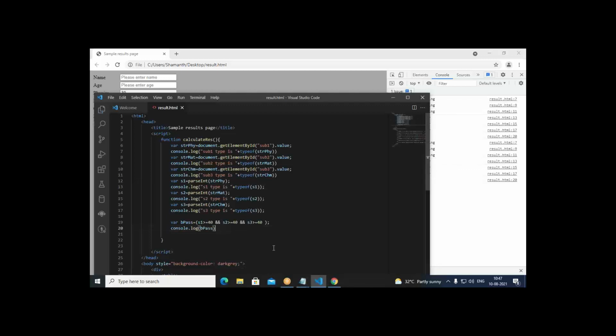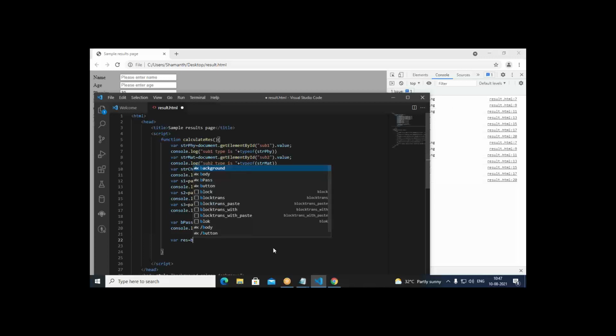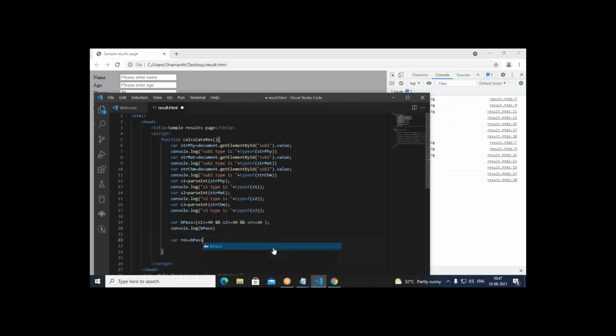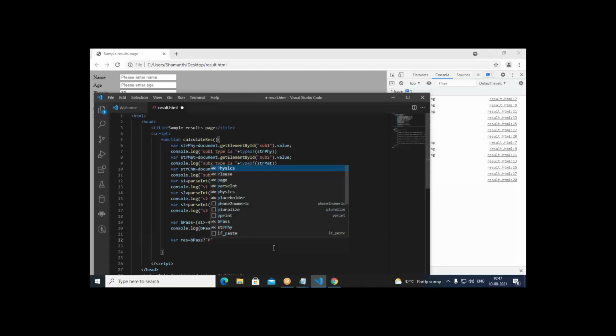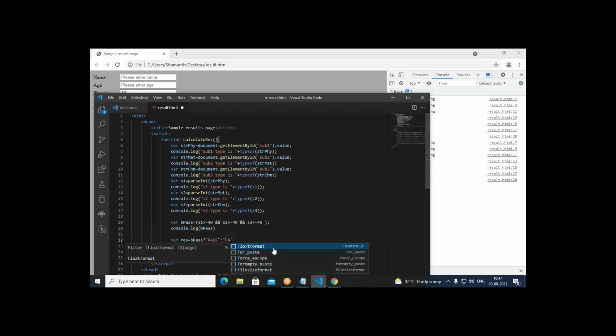Okay, here in this, now we write. I can use the ternary operator for that purpose. So once again write here res equal to, you can write like this. Then what you write? B pass, put a question mark. So if it is true, then we write pass. Else what we write? We write fail. So this is a ternary operator.